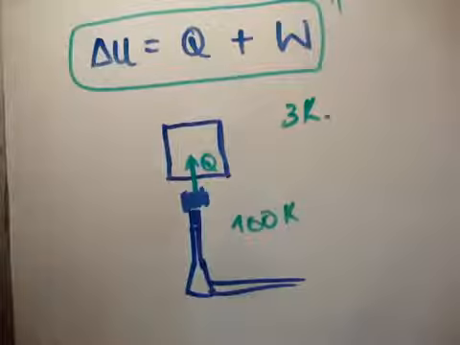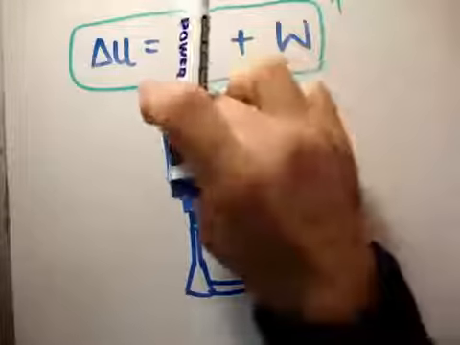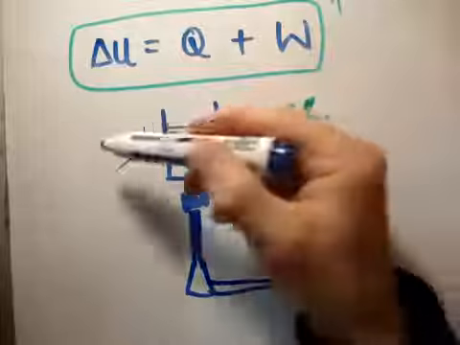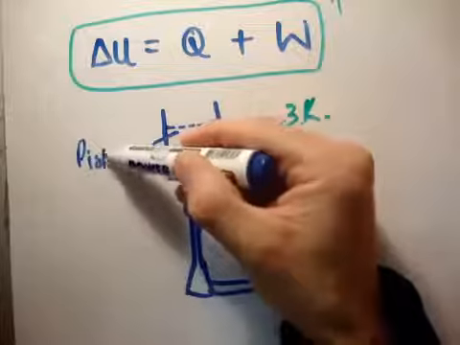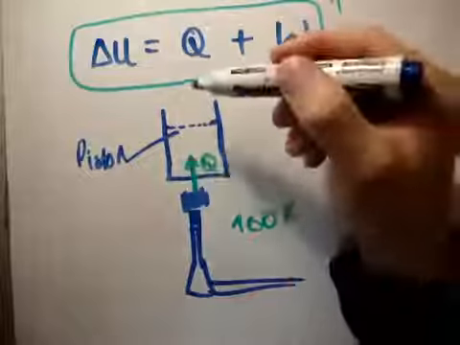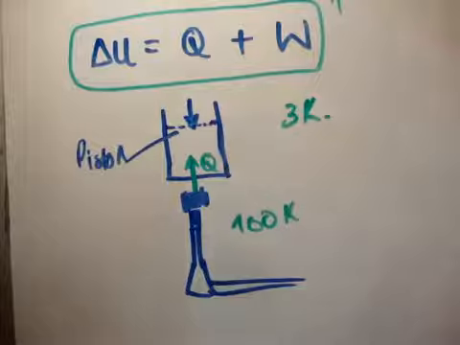Now, let's say my thermodynamic system is slightly larger, and what we have here is a piston. I'm going to dash the line and call it a piston. Let's say I come along and push my piston down. Let's talk about the work being done.